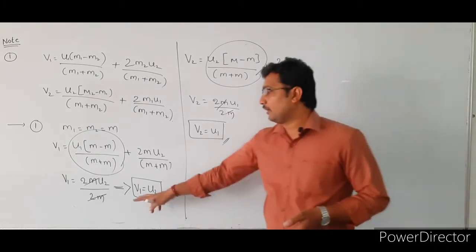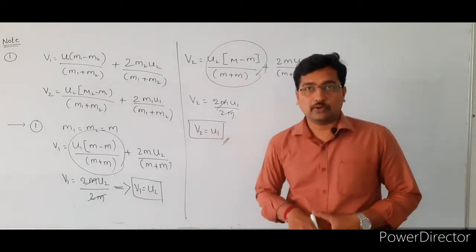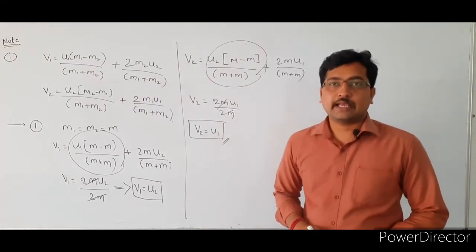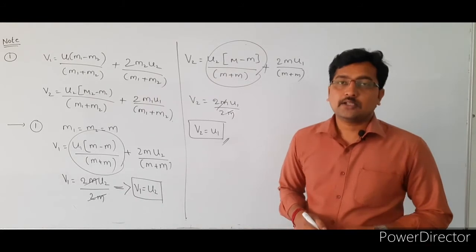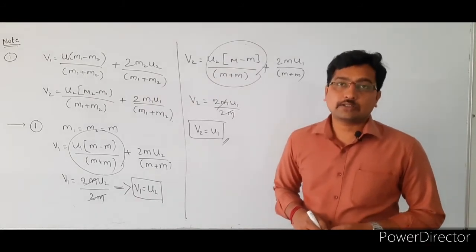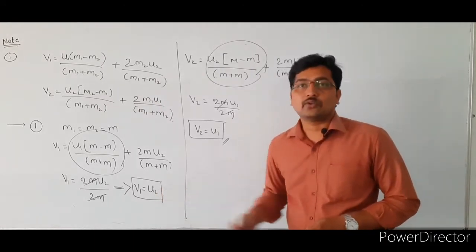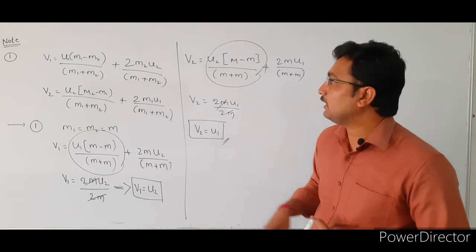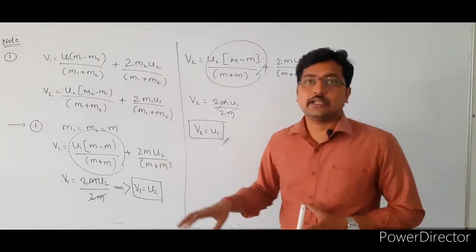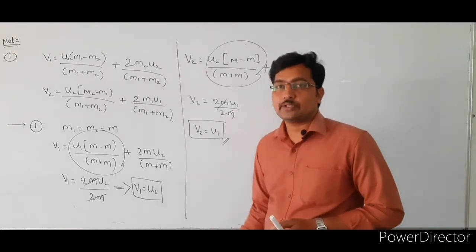That is v1 is equal to u2 and v2 is equal to u1. In examination they may ask for 1 mark: if the two bodies have the same masses, what is the final velocity of the two particles? In that case v1 is equal to u2 and v2 is equal to u1. Okay, see here. In this case the given condition is that the two bodies have the same mass, m1 is equal to m2 is equal to m.